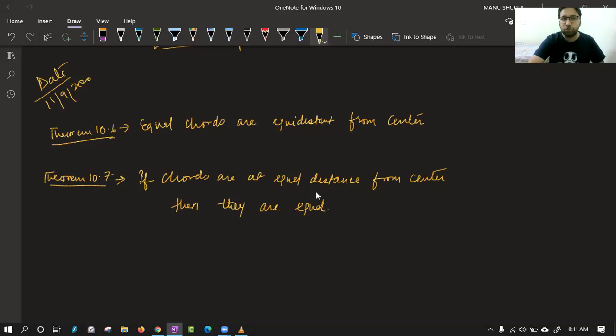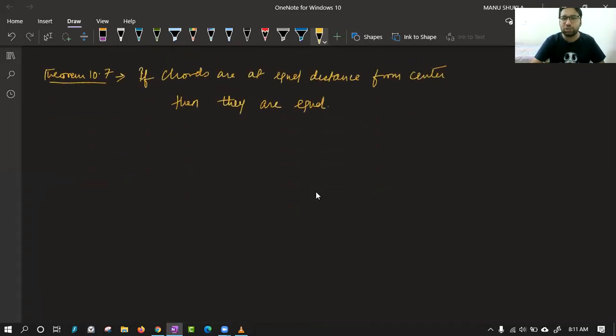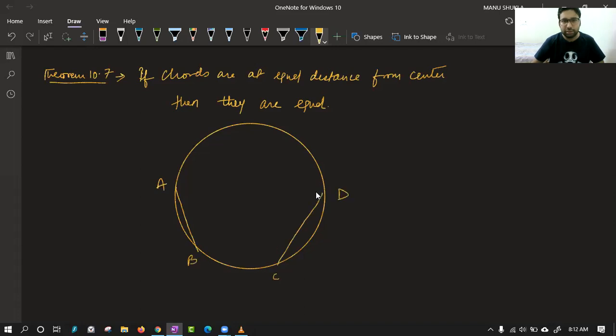Now, let us try to prove this one. We have proved the last one. Let us try to prove this one. So suppose this is the circle. We have first chord AB and second chord CD. This is the center O. Given to us is the distance of chord from center. Class, we all know distance of a line from a point is perpendicular distance.